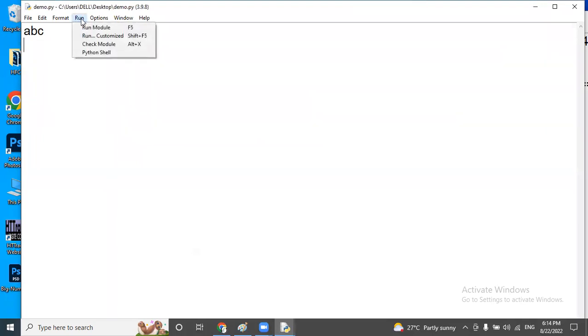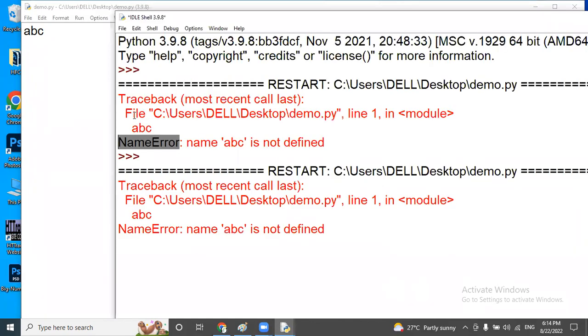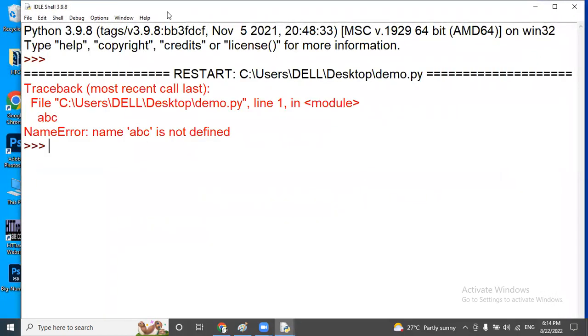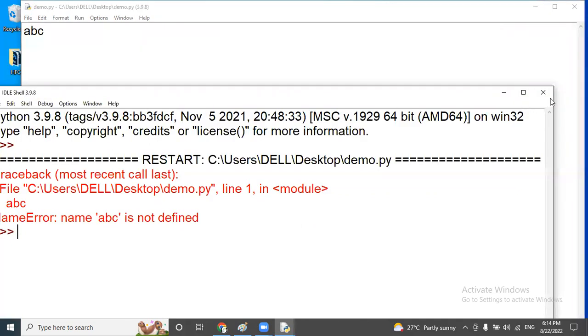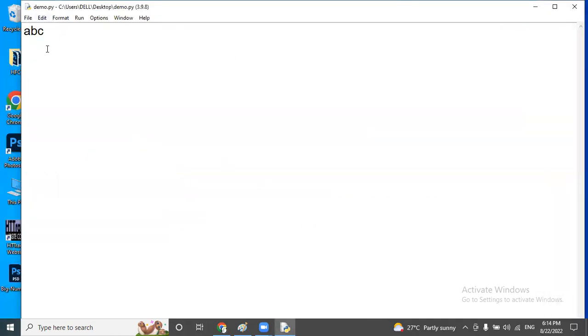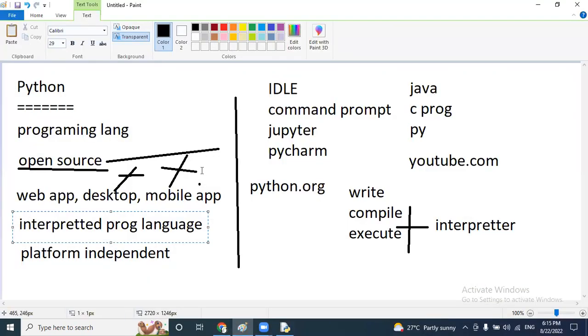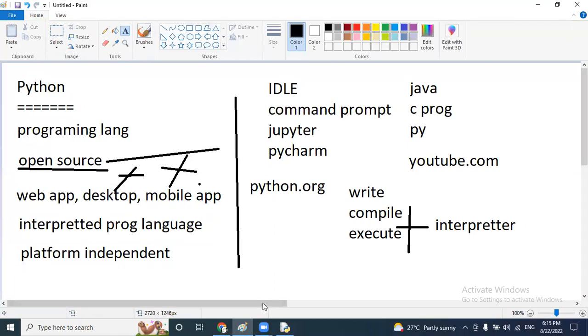In some devices, when we press F5, it will work. But in some devices, compulsorily we have to press Control F5. Then only the file will be executed. You can use only F5 or Control F5, or otherwise just use Run and Run Module. These three options are available to execute your program by using IDLE. This is about the installation of Python and how to execute Python files.